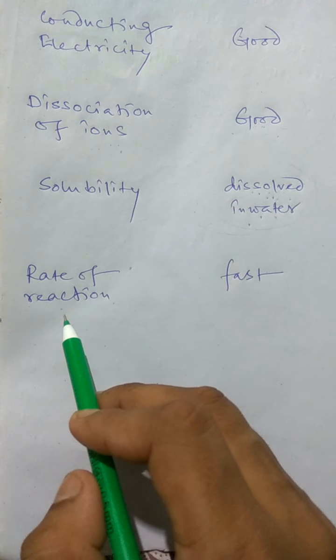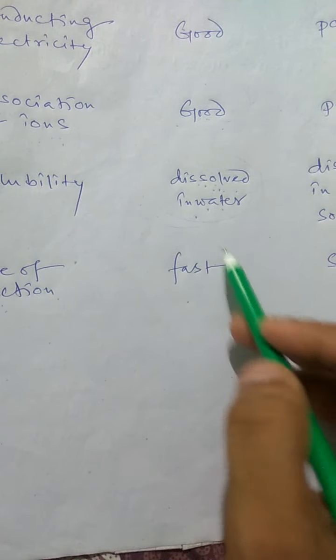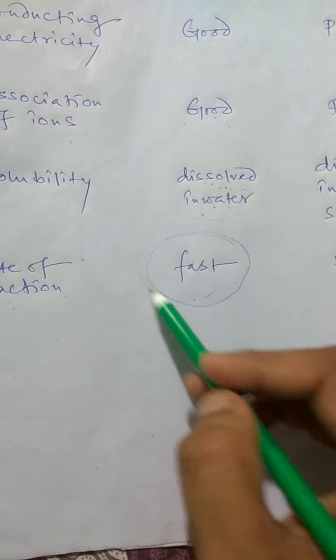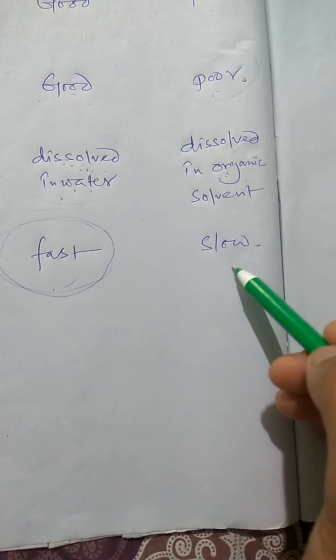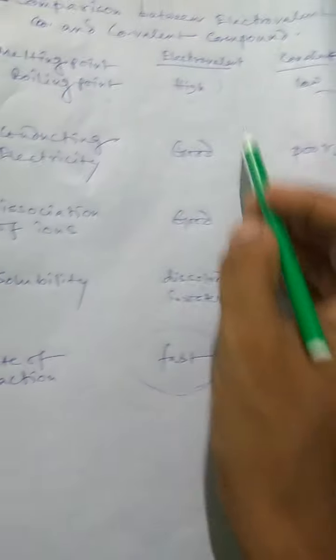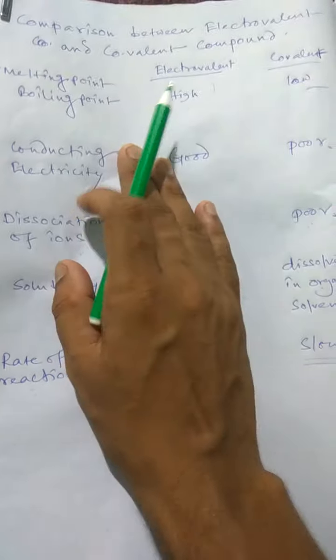Rate of reaction. In case of electrovalent compounds, the reaction occurs after formation of ions. That's why the rate of reaction is very fast. And in case of a covalent compound, it is very slow. Okay, so these are the comparisons between electrovalent compound and covalent compound.